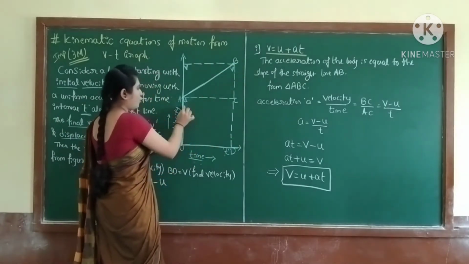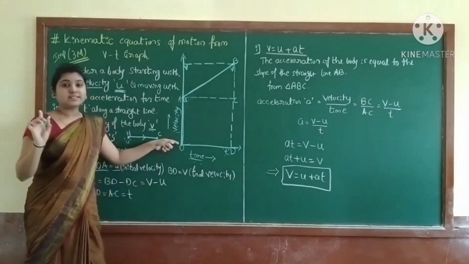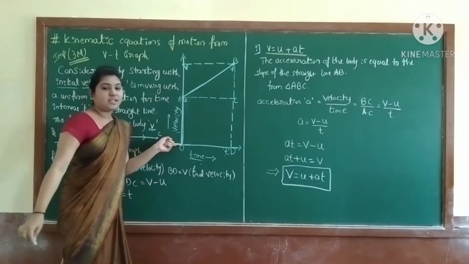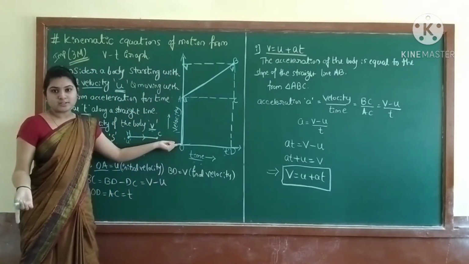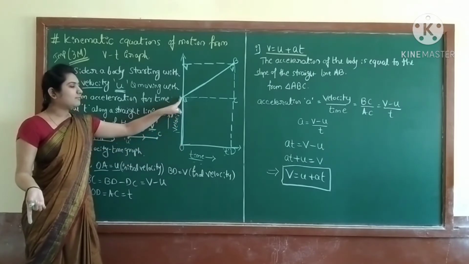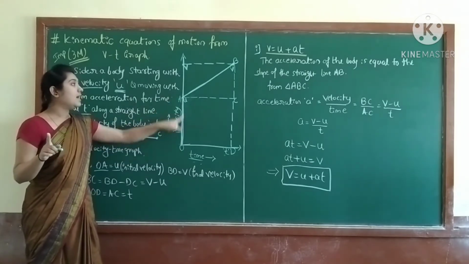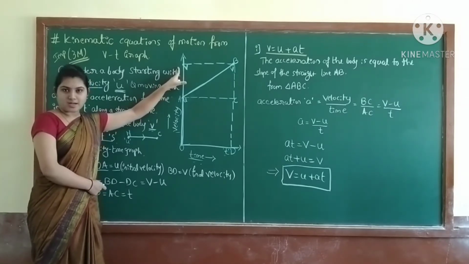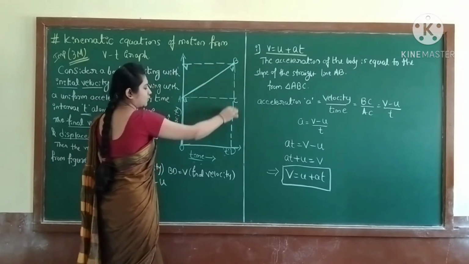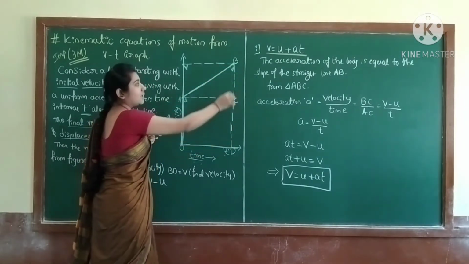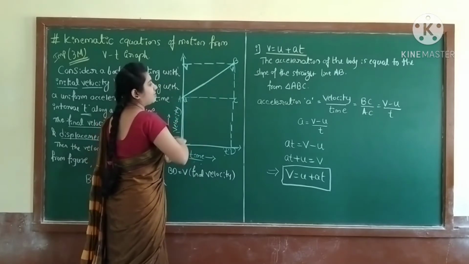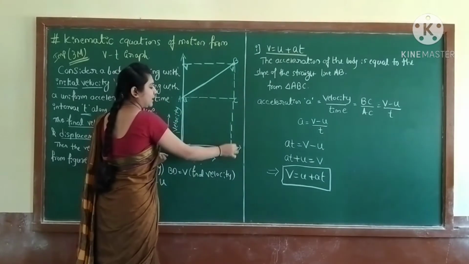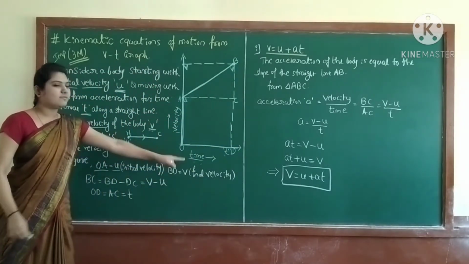See OA, and OA means initial velocity. But from here to here we have considered, that is your final velocity. If you move from here to here, it is the initial, but if you move from here all the way to here, that is nothing but the final velocity. Understood? So we take it as BD. This is an imaginary line, because you are at this position. Yes, you are at this position, that's why I am considering this line. So BD is nothing but the final velocity.